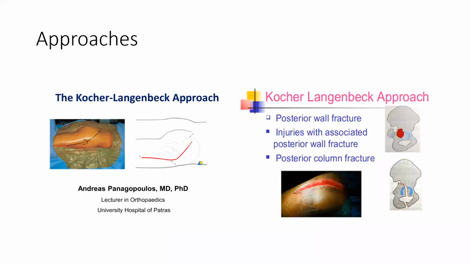For approaches, there are two: one anterior to the acetabulum and one posterior to the acetabulum. The anterior approach is ilioinguinal, because there is the iliac bone and the inguinal ligament. For posterior, you just remember Kocher. Kocher-Langenbeck approach: you are poking the buttock area. So that is the Kocher-Langenbeck approach.